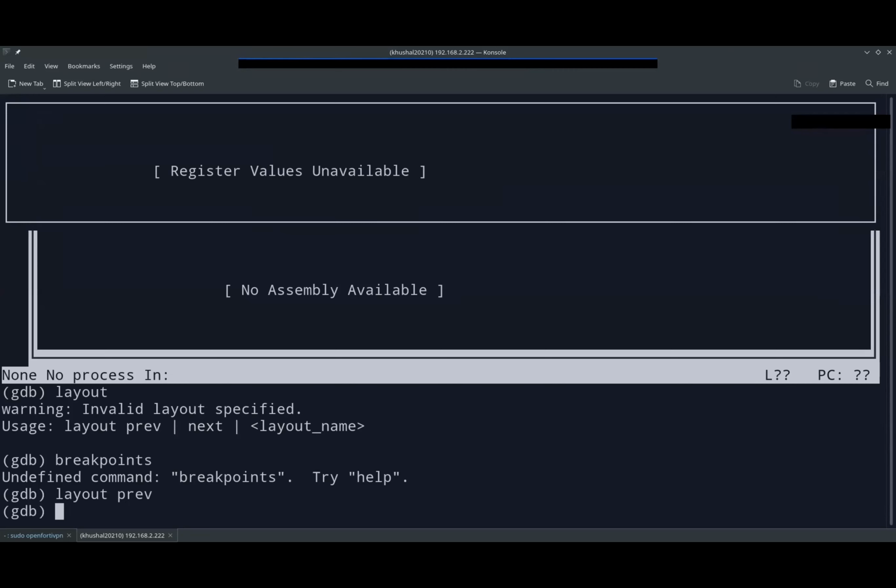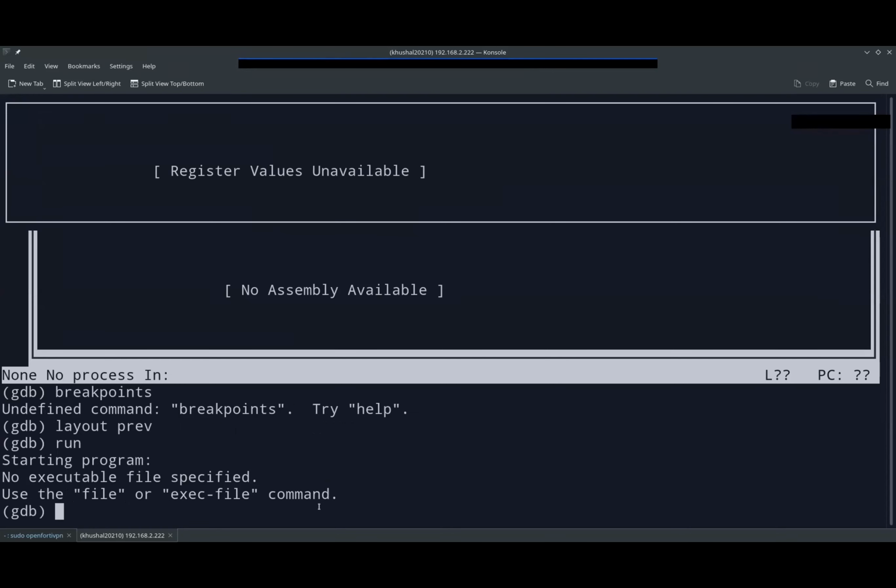What layout previous does is, okay, I haven't selected the file yet, but I have explained about the assembly code, right? And the machine and the C code. Instead of the C code, it will show the register values from your CPU. So how register values are getting changed, and how assembly code is getting changed with your breakpoints, with your printing stuff, and halting the execution in between. So you can watch them here. Well, let me show you.